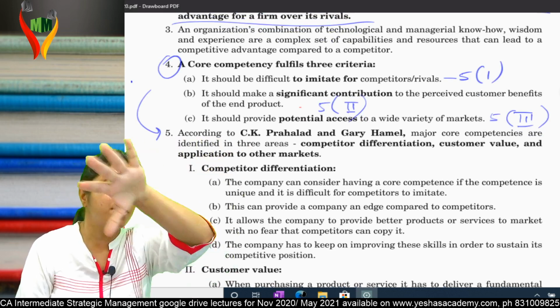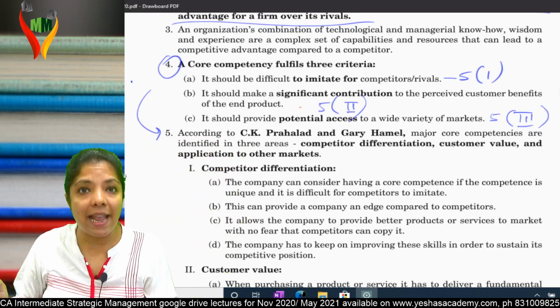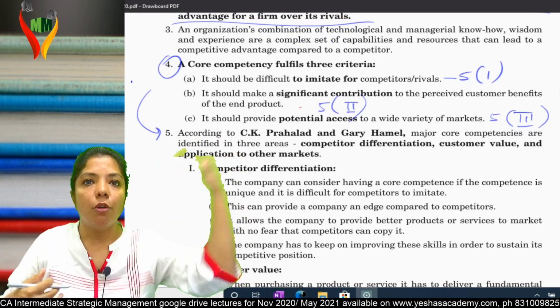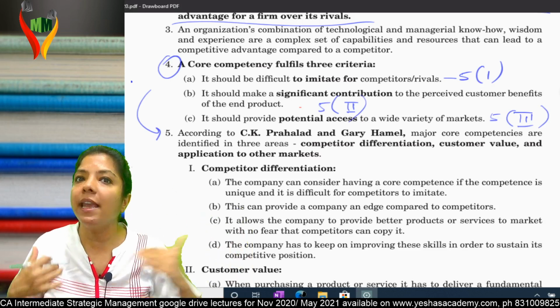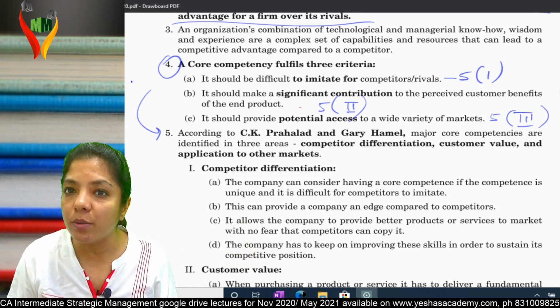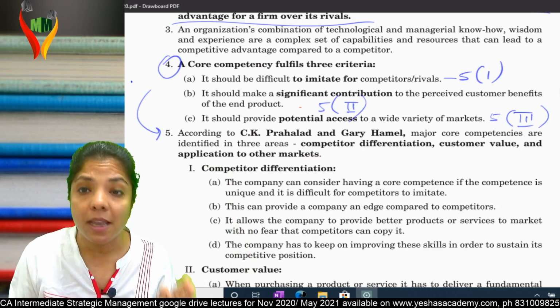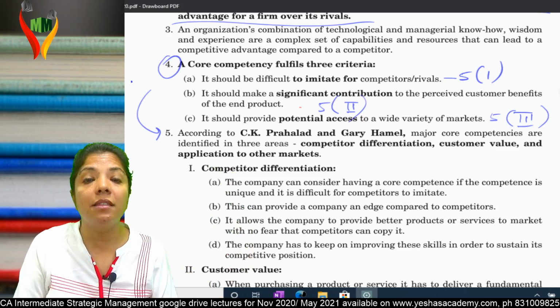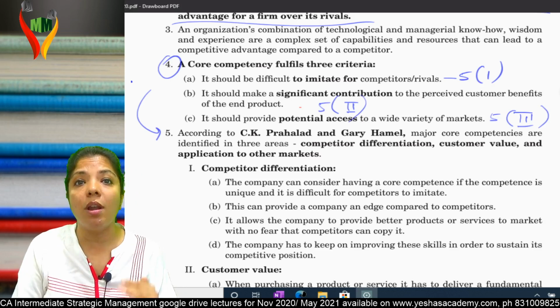First, in point four, they've just given the heading, and then they've explained the heading in point five. So we'll be doing 4A 5.1, 4B 5.2, 4C 5.3. Am I clear? Now, what are they trying to say? If your competency meets these three criteria, you will always have an edge